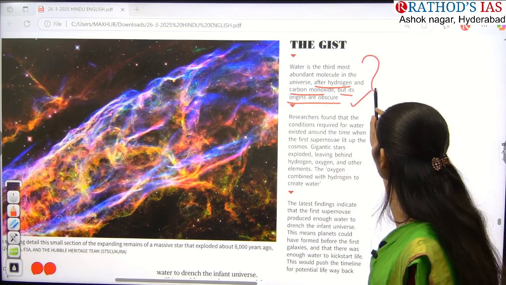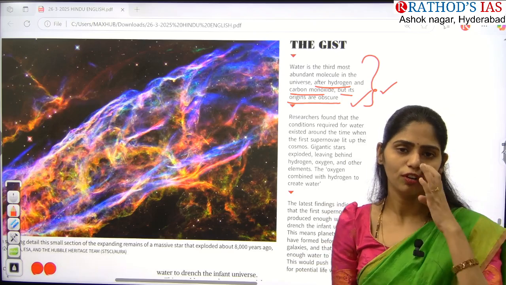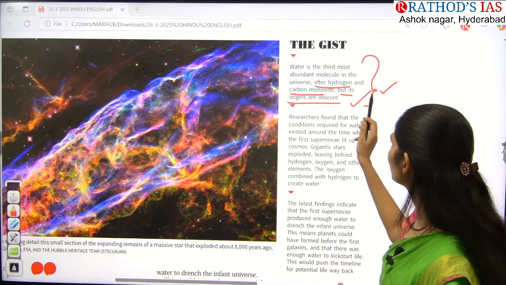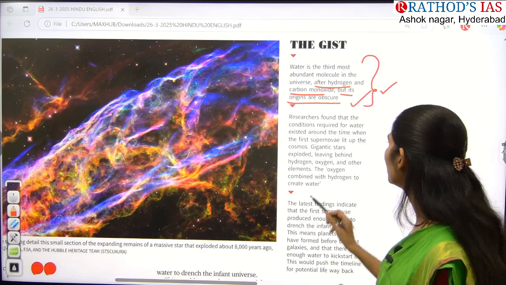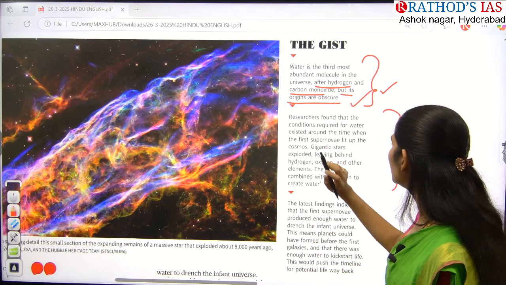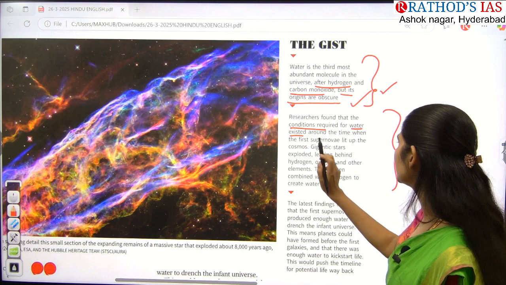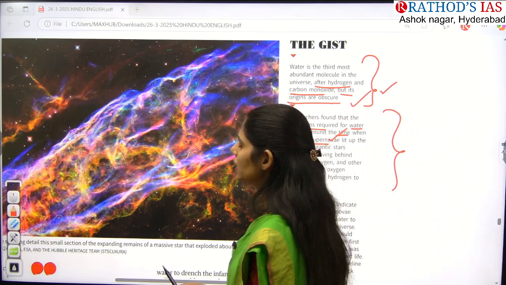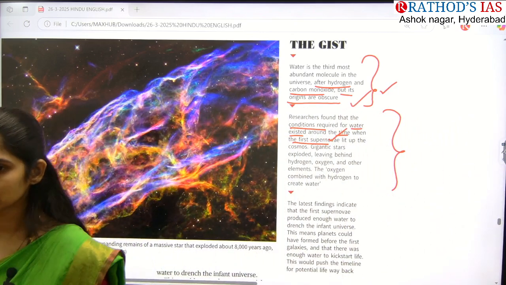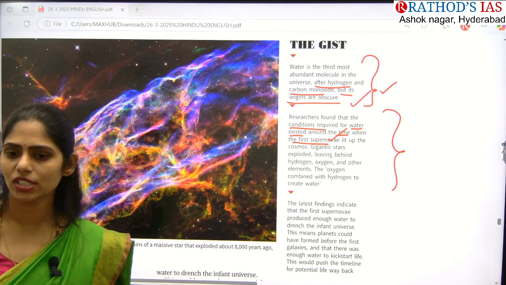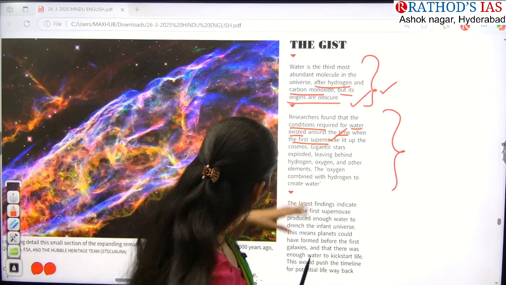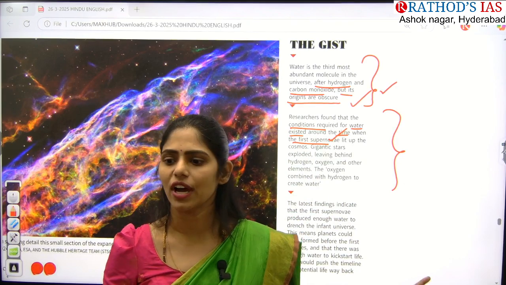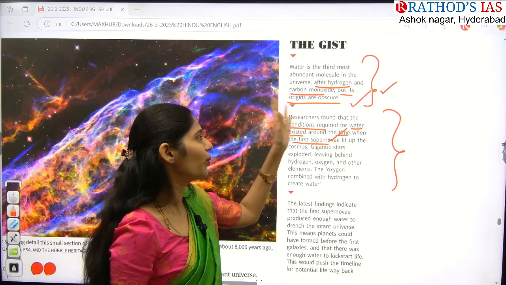So on this paragraph also you can get a prelims based question. Which of the following are abundant in our universe, like that. First one is hydrogen, second one is carbon monoxide, and third one is water. And now the researchers found that yes, the conditions required for water existed around the time of the first supernovae. So actually, do you know about this Goldilocks zone? Have you heard this word Goldilocks zone in your science and technology? This article is saying that the three important components are there in our universe very vastly. What are they? We have hydrogen, carbon monoxide, and water.